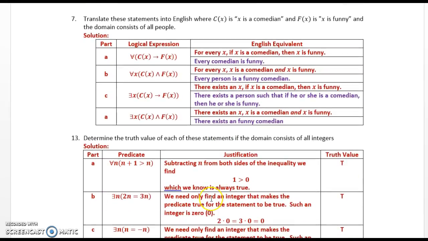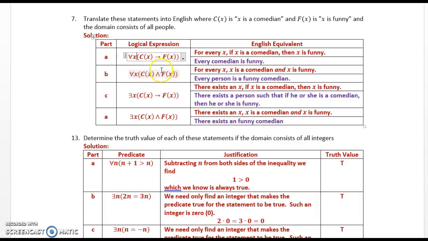Translate these statements into English where C(x) is "x is a comedian" and F(x) is "x is funny," and the domain consists of all people. Part A, for all x, C(x) implies F(x). For every x, if x is a comedian, then x is funny, or every comedian is funny. B, for all x, C(x) and F(x): every person is a funny comedian, or for every x, x is a comedian and x is funny.